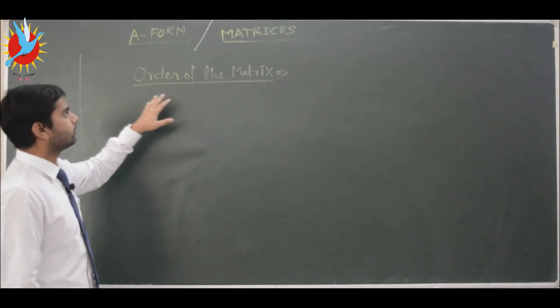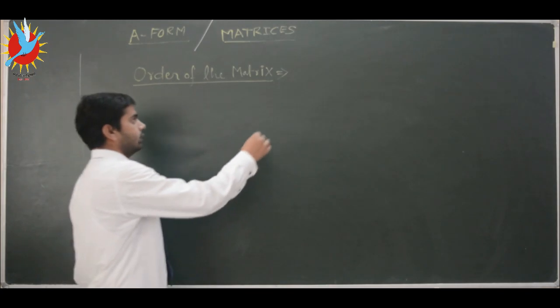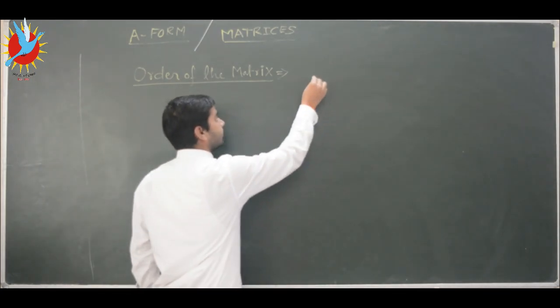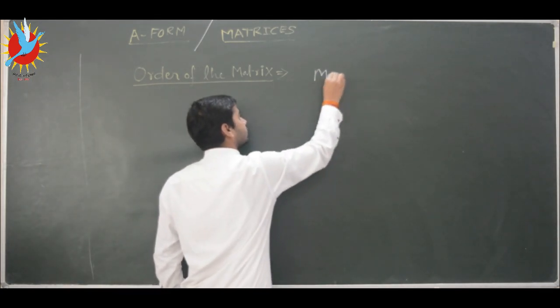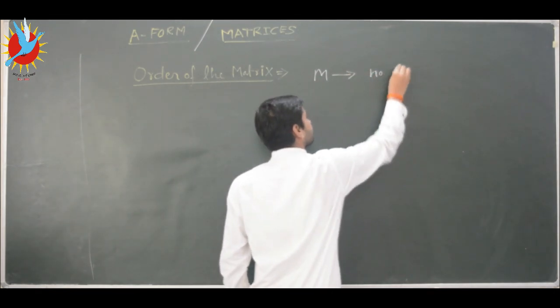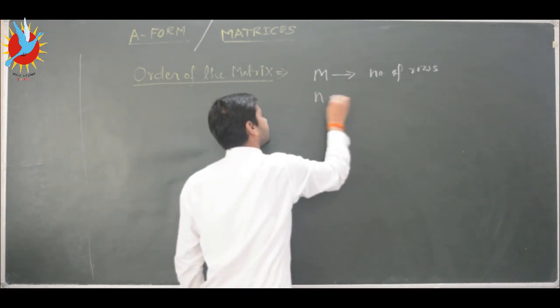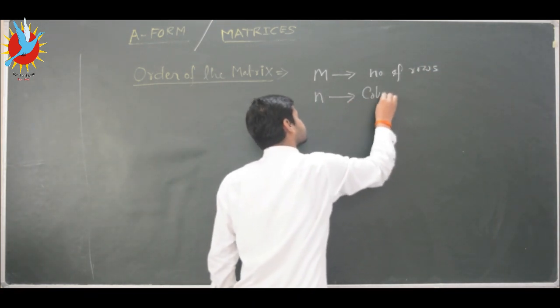The order of the matrix, or the size of the matrix, is as follows: suppose a matrix has m rows, and at the same time this matrix has n columns.